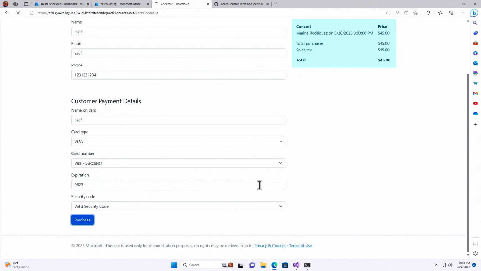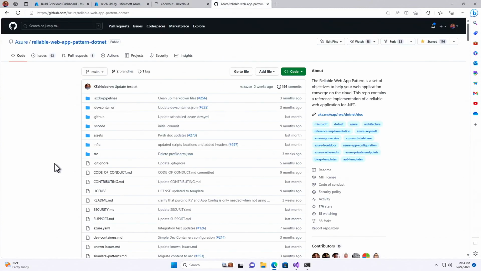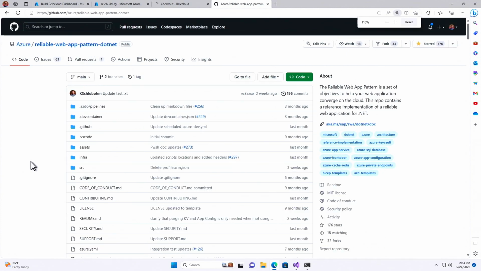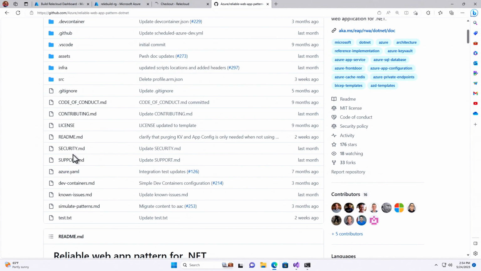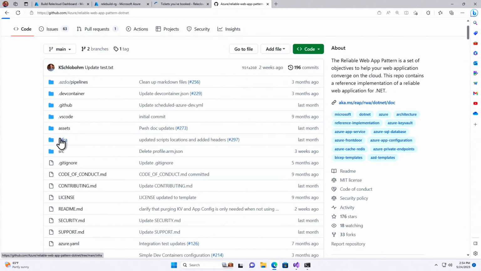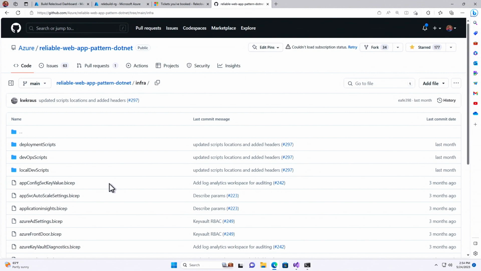All right, and hopefully I got everything, and we can go through and check out. So while we're doing that, what we delivered here, and I'll make it just a tad bit larger, is the GitHub repo. And as part of that, all the code, we have infrastructure code that you can deploy, which are in Bicep files.